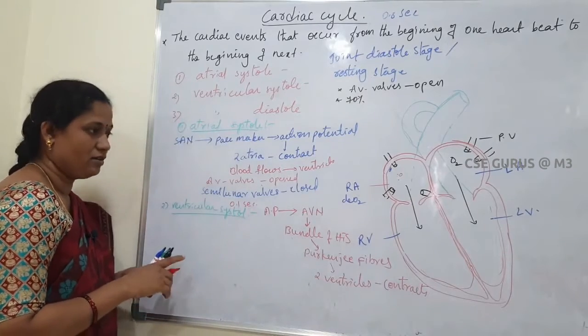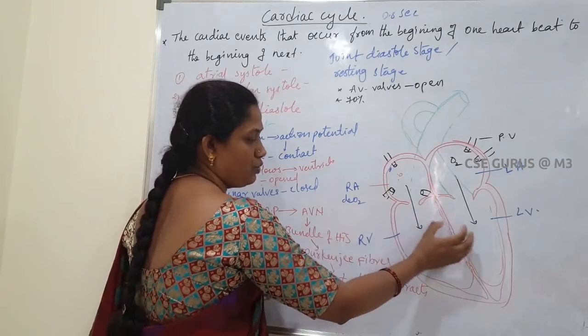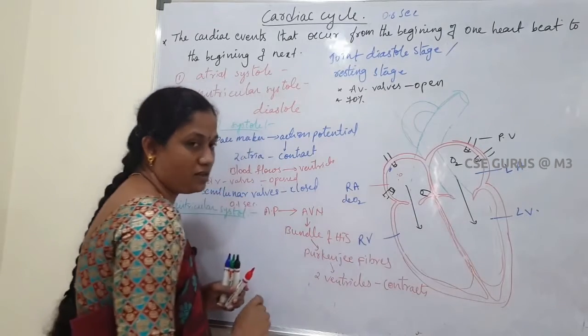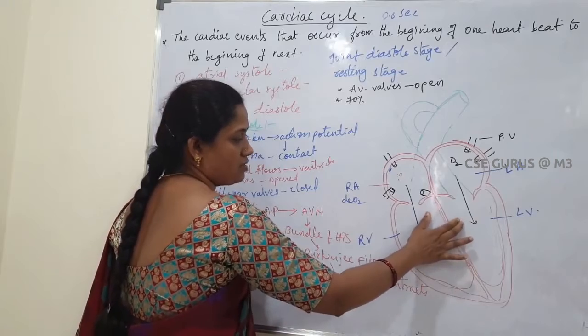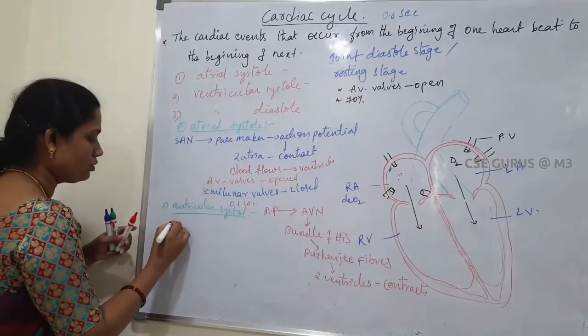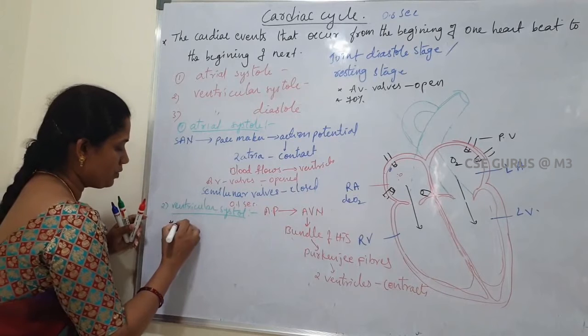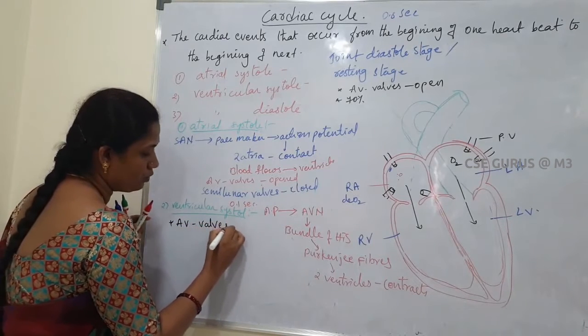So what will happen? When the two ventricles contract, the pressure in the ventricles is increased. Due to the pressure, the AV valves get closed.